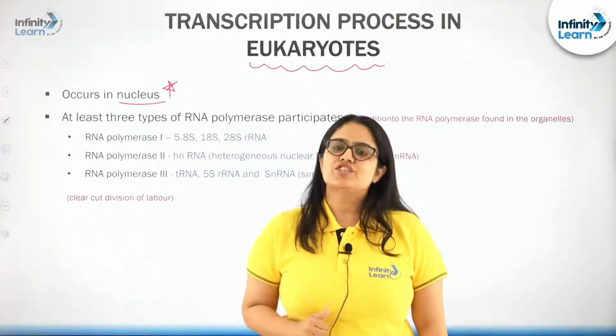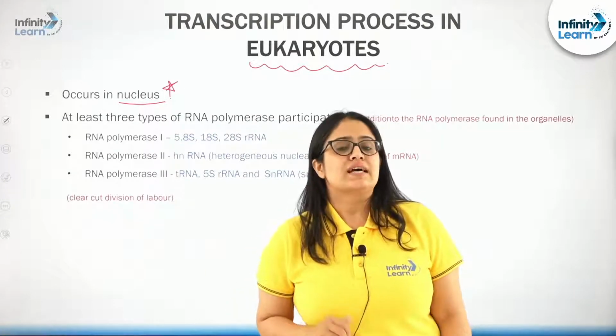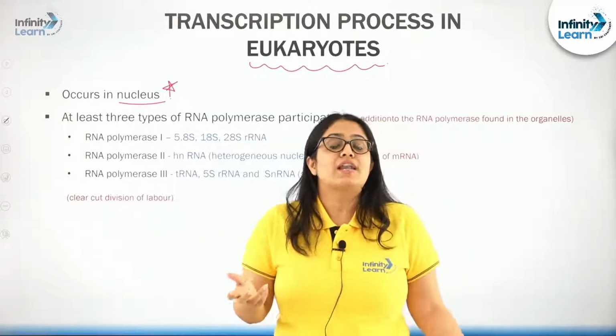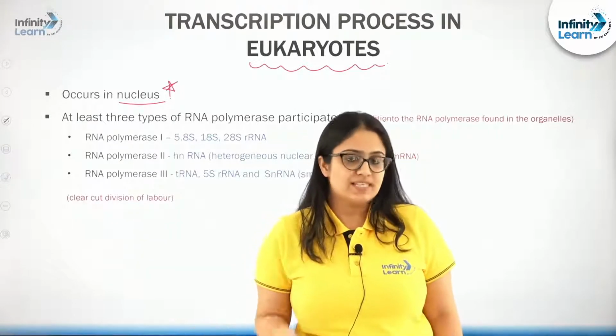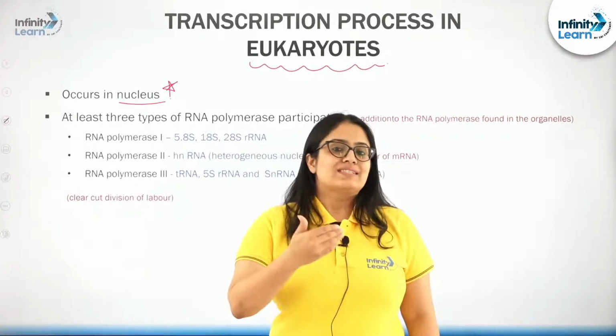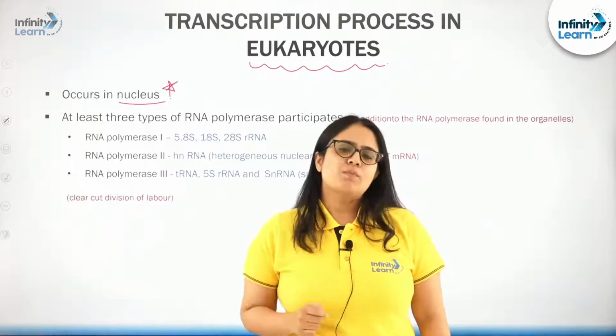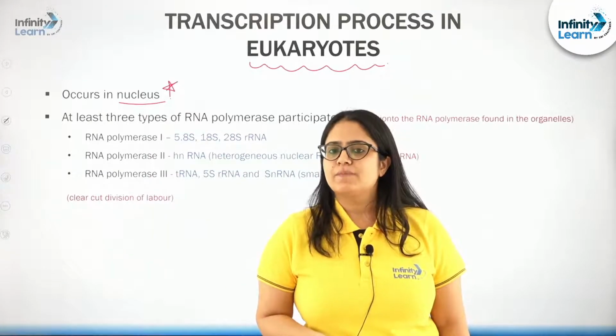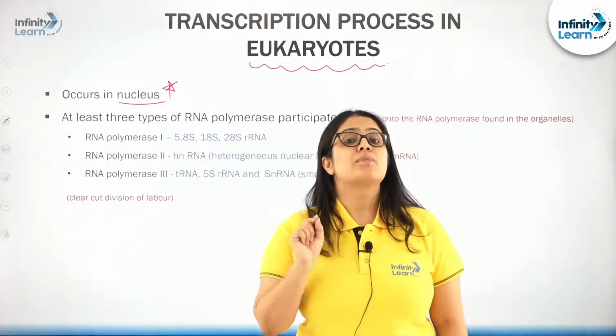We will definitely check out what these 3 types of RNA polymerase are and exactly what type of RNA molecules they will produce individually. That is the second objective, right. Now, what is the second complexity when it comes to the transcription process in a eukaryotic cell? The process of splicing.